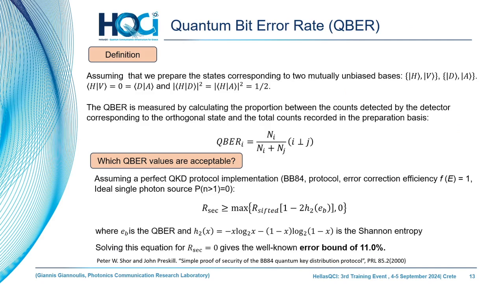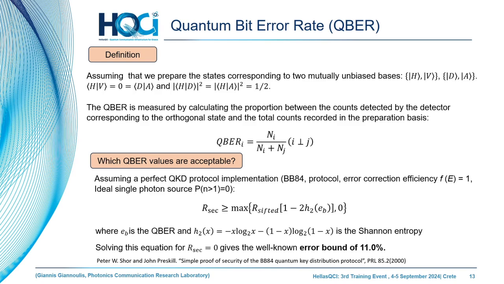Tomorrow you will have the opportunity to check the QBER in the QKD systems that have already been installed, as the key metric of QKD systems. The quantum bit error rate, the error rate in QKD, is the definition of the quality of the preparation and the analysis of these orthogonal states. As you can see from this formula, when we measure the QBER, we measure the error counts, the counts that we do not expect, as part of the sum of the counts registered on the single photon counters. This is the definition of the QBER.